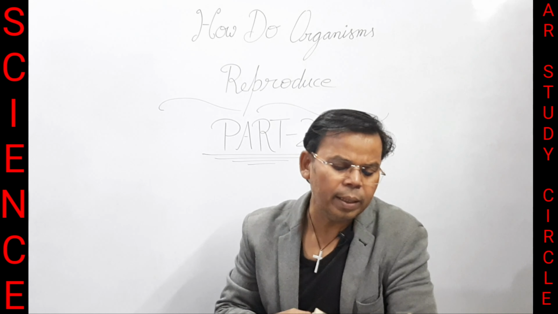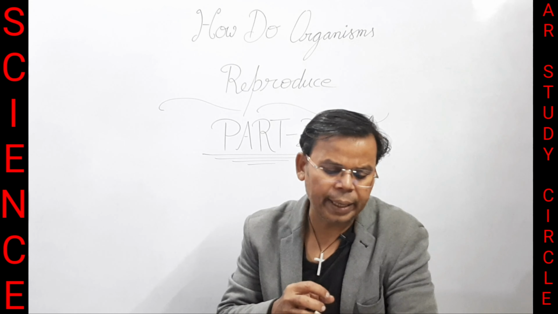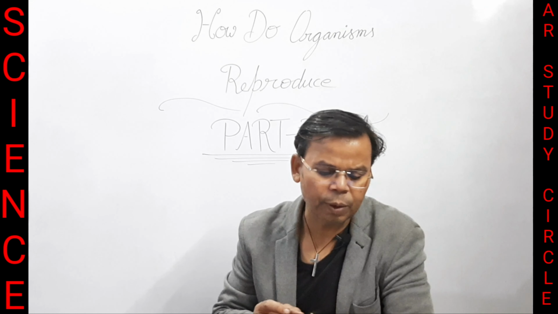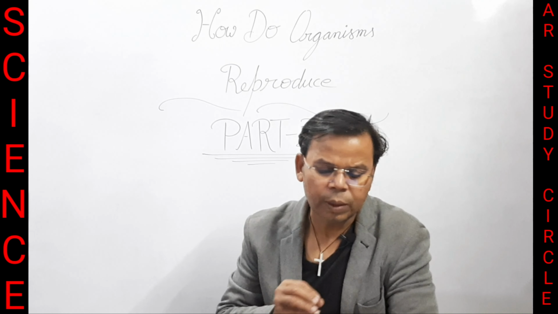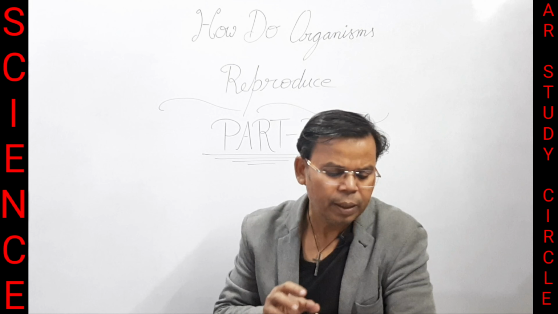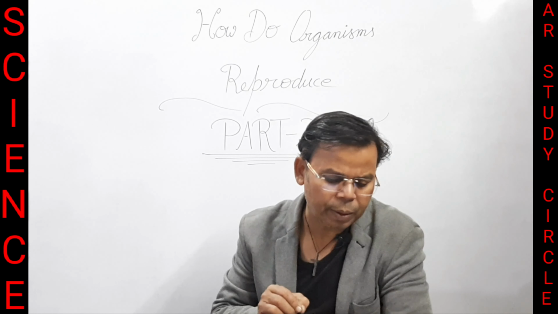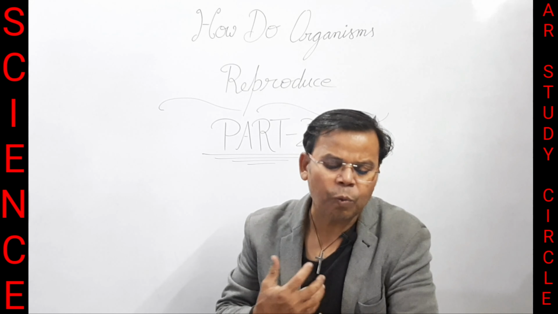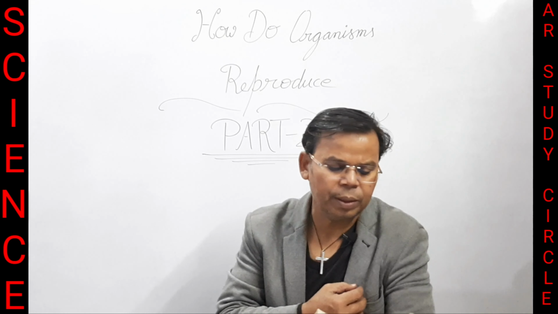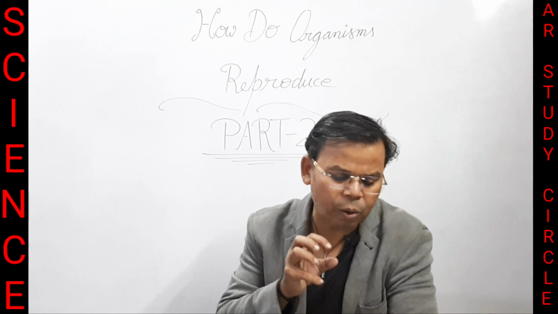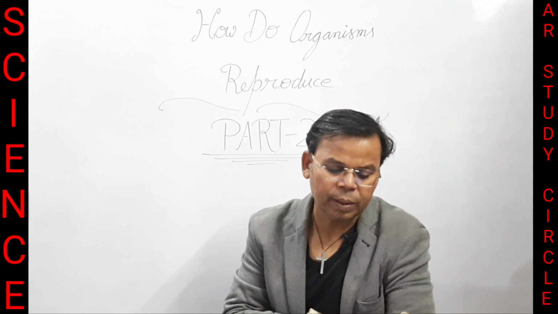Bisexual. In some animals like tapeworm, liver fluke, earthworm, leech, etc., the male and female reproductive organs are found in a single individual. Such organisms are called bisexual.